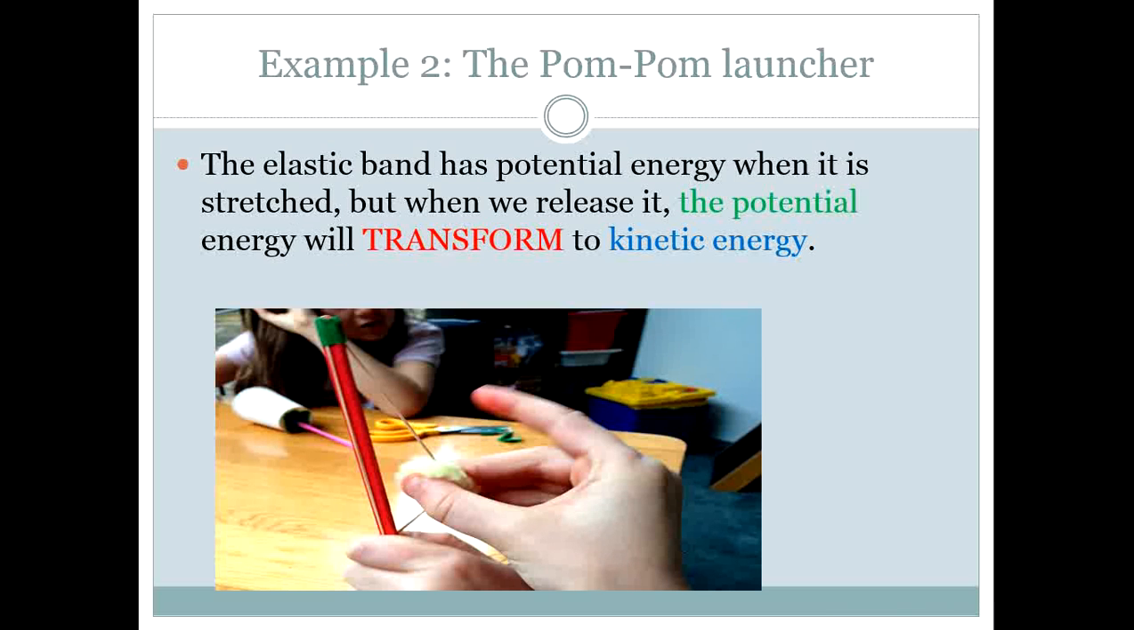Example number two, the pom pom launcher. The elastic band has potential energy when it is stretched, the potential energy due to elasticity, if you remember. So when you release it, the potential energy will transform to kinetic energy. It will change from potential to kinetic energy.